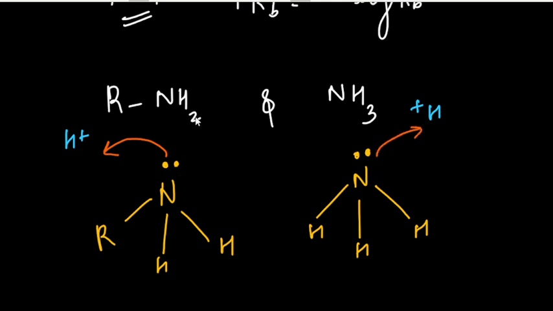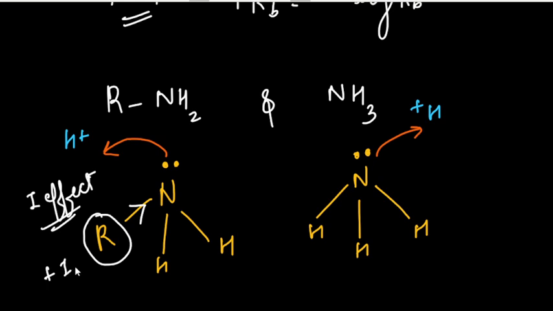Let's see the alkyl group. This alkyl group produces a plus I effect. What is the plus I effect? It is an inductive effect, because alkyl groups are electron donating groups.